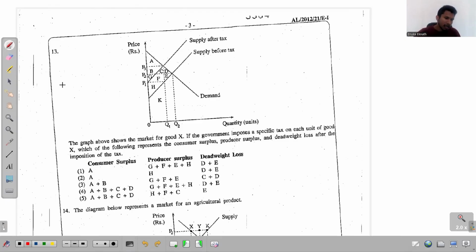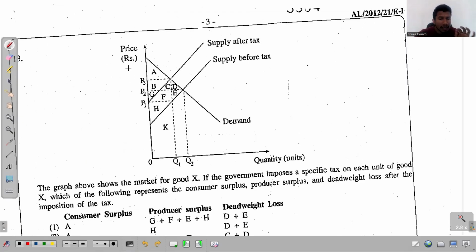Since we discussed this before, when this tax is imposed, let me show you three important prices here. Before the tax is imposed, we can recognize this to be the equilibrium price, and this is the equilibrium quantity. So before the tax is imposed, the equilibrium price is P2, and Q2 is the equilibrium quantity.